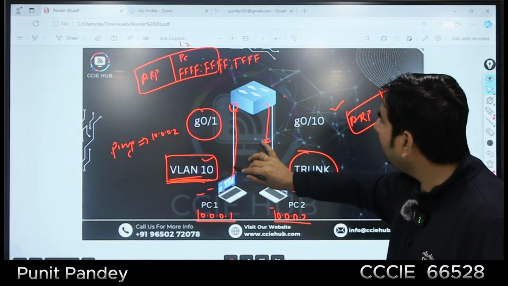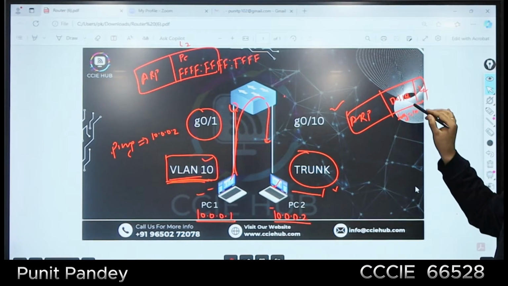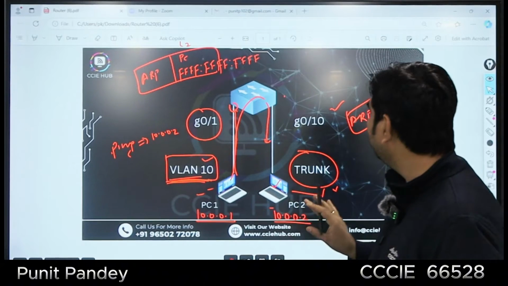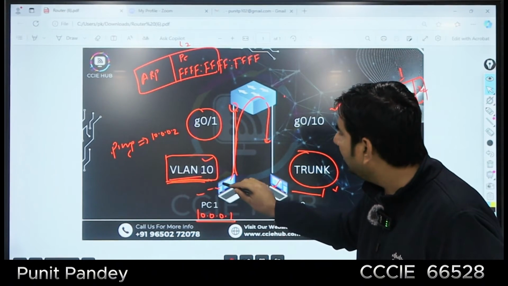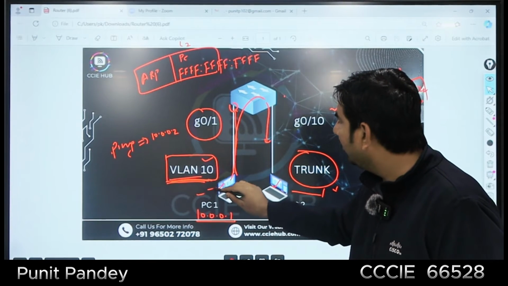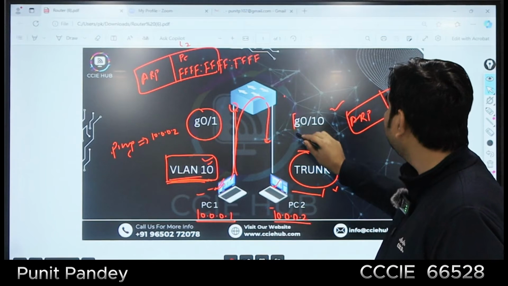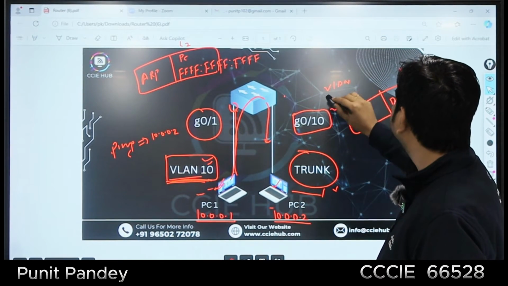So the packet will reach from PC1 to PC2, but once PC2 receives it, it will get the .1q header, so it will drop it. They are not going to make the communication. So how can they make the communication? Either this PC should be in VLAN 1, or on this interface we can make VLAN 10 the native VLAN.